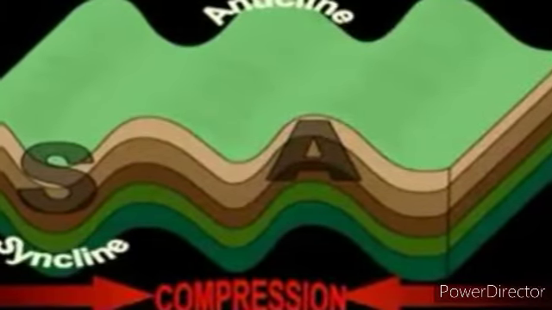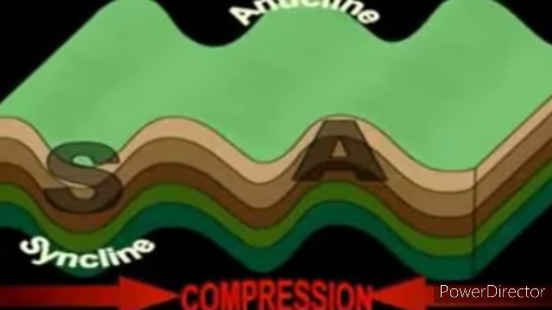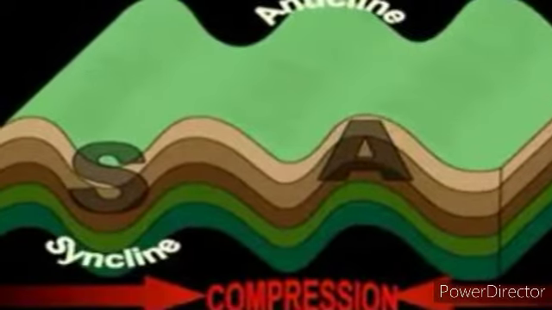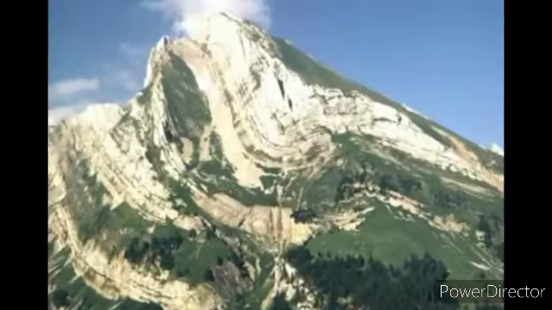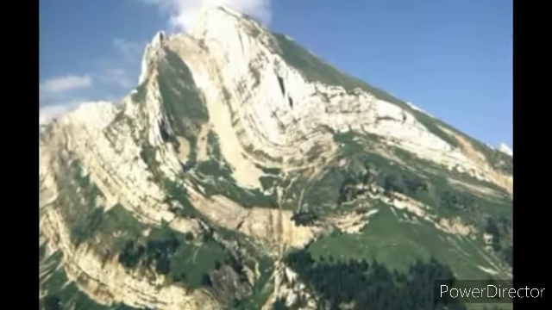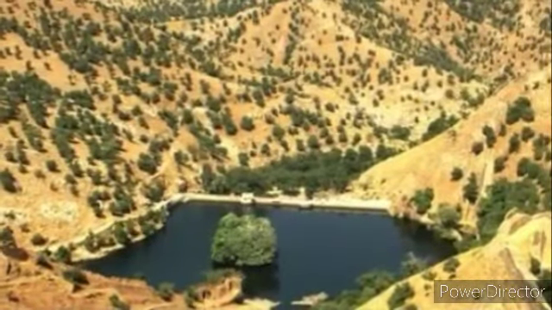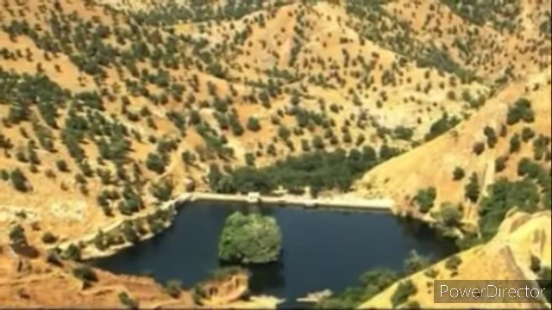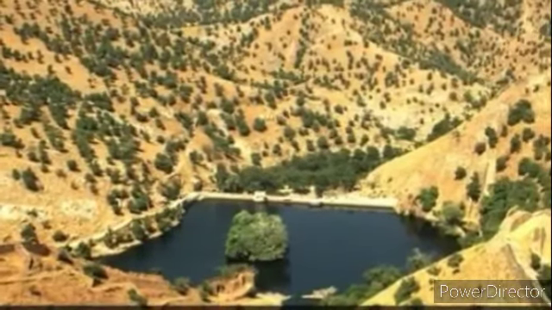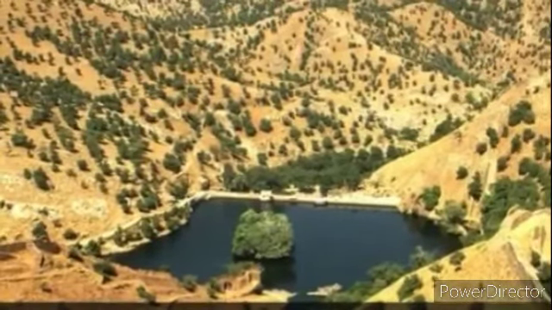In fold mountains, the arches are called anticlines and the troughs are called synclines. They appear as wave-like folds. The Aravalli Range in India is an example of old fold mountains. It was formed over 250 million years ago. It has gentle slopes and low altitude due to weathering over time.